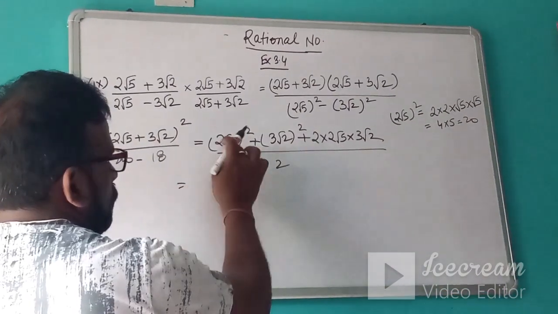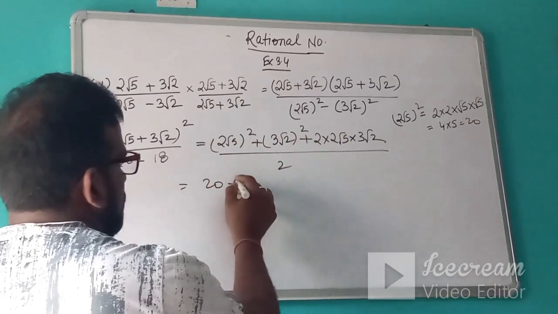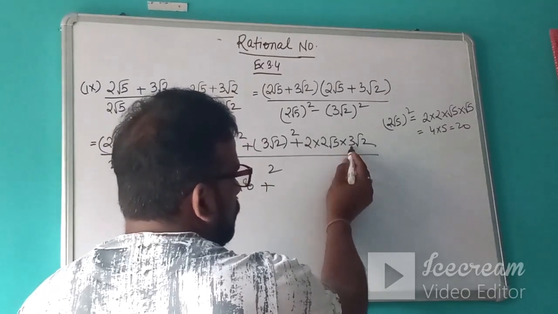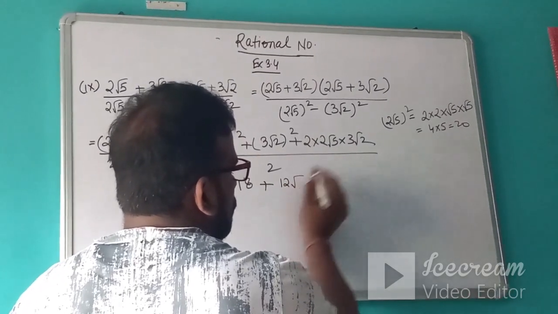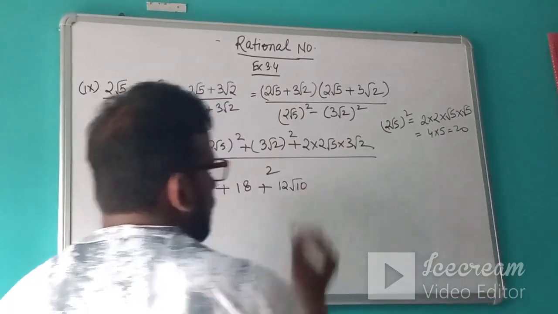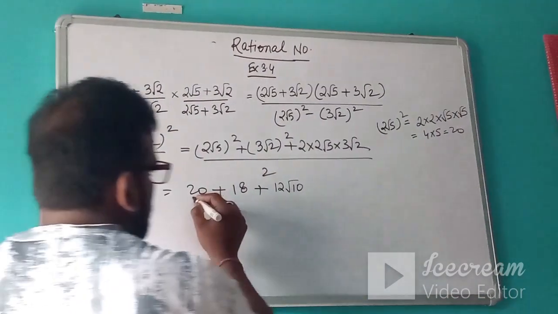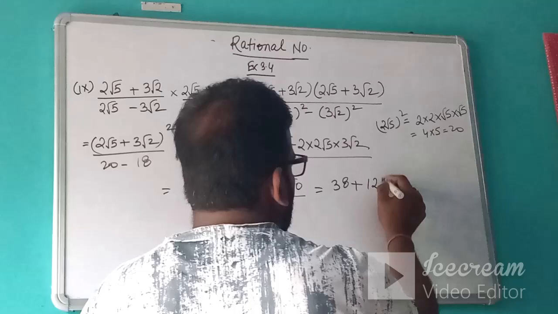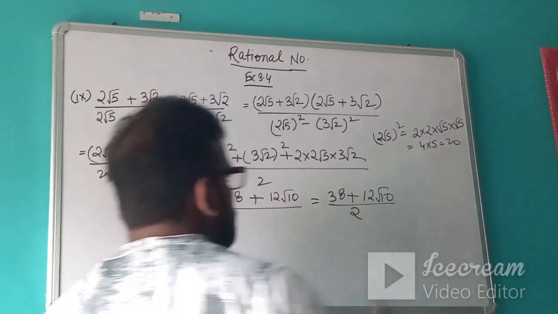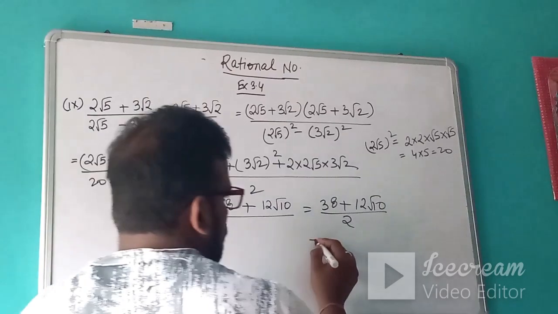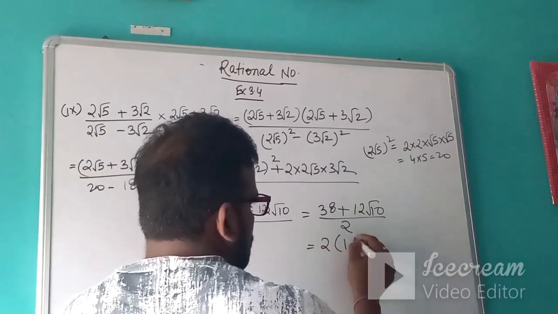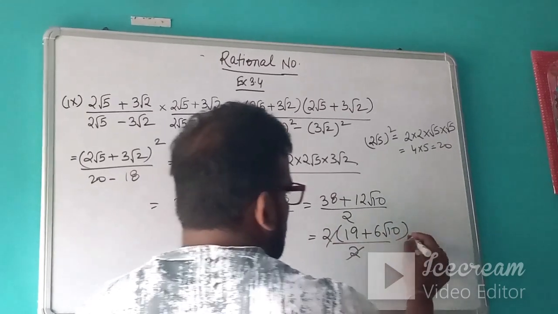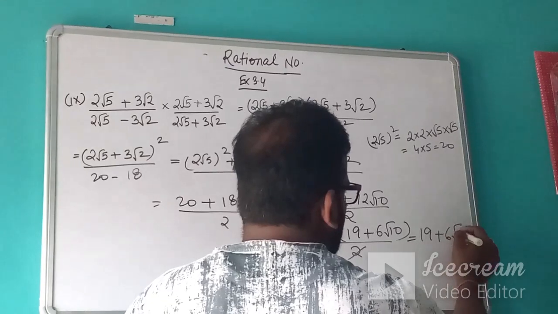Then 2 root 5 whole square we have calculated 20, plus this was 18, and this 2 into 2 is 4, into 3 is 12, root 5 into 2 is 10, divided by 2. So it becomes 38 plus 12 root 10 upon 2. Now what next will I do? I will take 2 common in the numerator. So it becomes 19 plus 6 root 10 upon 2, and 2 and 2 cancel out. You will get 19 plus 6 root 10.